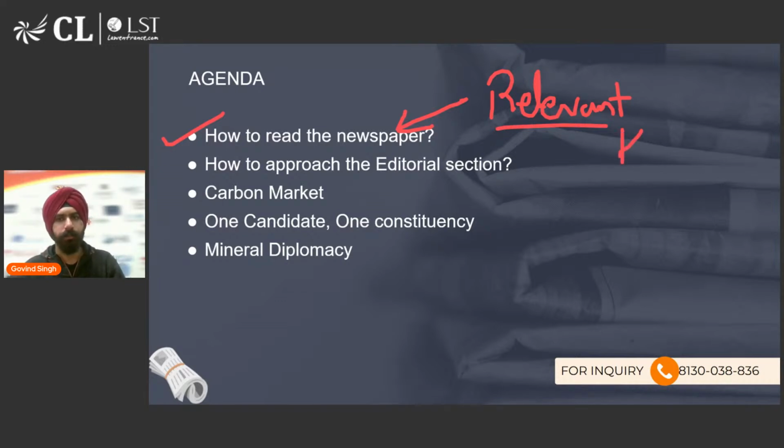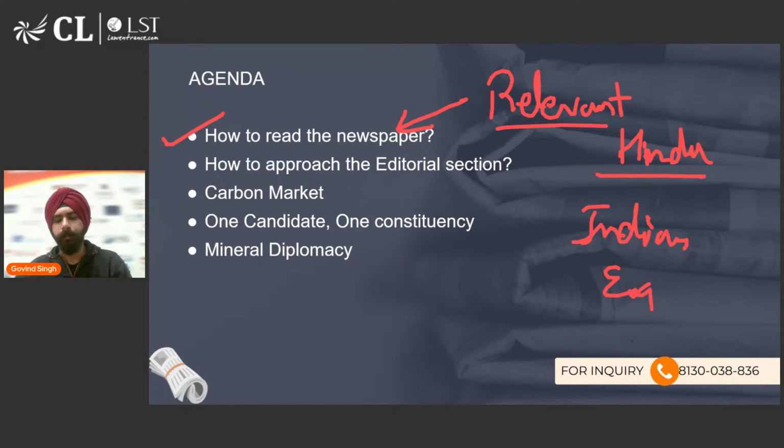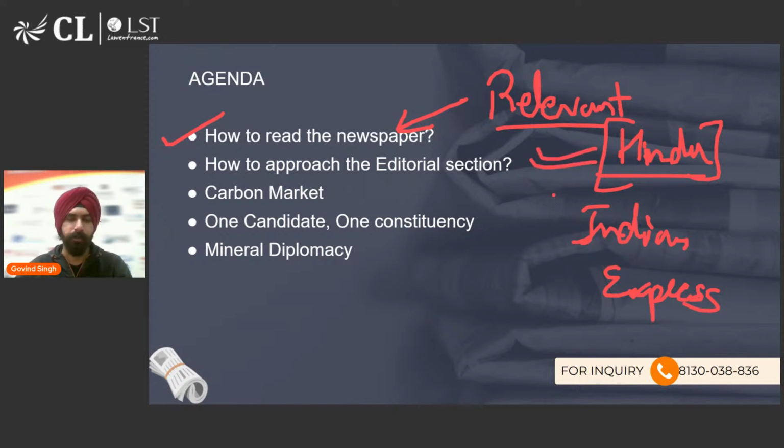Primarily, we'll be using the Hindu newspaper for our Hindu analysis. On some days, we can also look at the Indian Express just for supplementary purposes. But primarily, this would involve the Hindu newspaper. So I would also recommend that you also read the Hindu newspaper on a daily basis. It would be even better if you have already read the newspaper before you attend this class, because that would help you relate to it a little bit more. You could understand the topics which we'll be discussing in detail, and you would be able to participate in the discussion in a more fruitful manner.